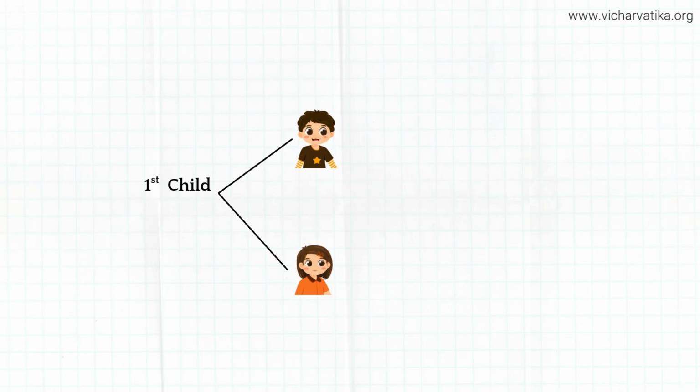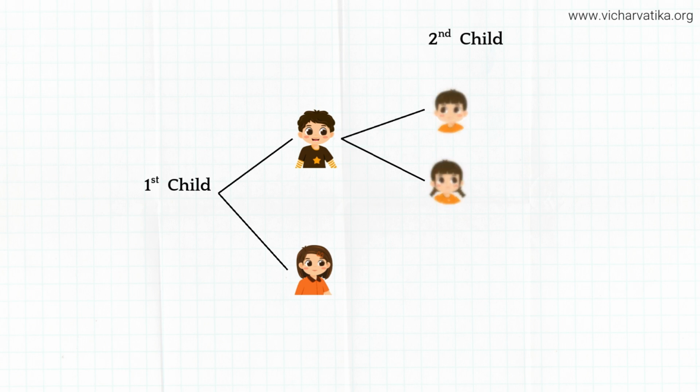So here's how we should be approaching the problem. Think of it in a way as a rooted tree. Right? The first child to be a boy or a girl, there are two possibilities. It could be a boy or a girl. The second child to be a boy or a girl, again there are 50% chances. So from the first root, if it's a boy, there are two possibilities. It could be a boy, girl. If it's a girl, then the second possibility is it could be a boy, girl. So there are four possibilities, as you can see.